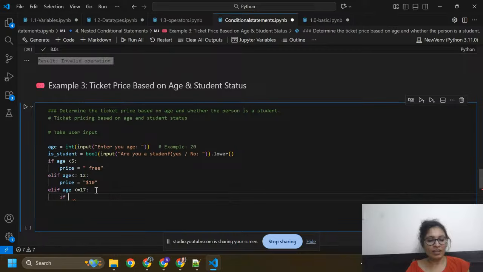it will check another condition. If your age is less than 17, then it will ask whether you are a student or not.